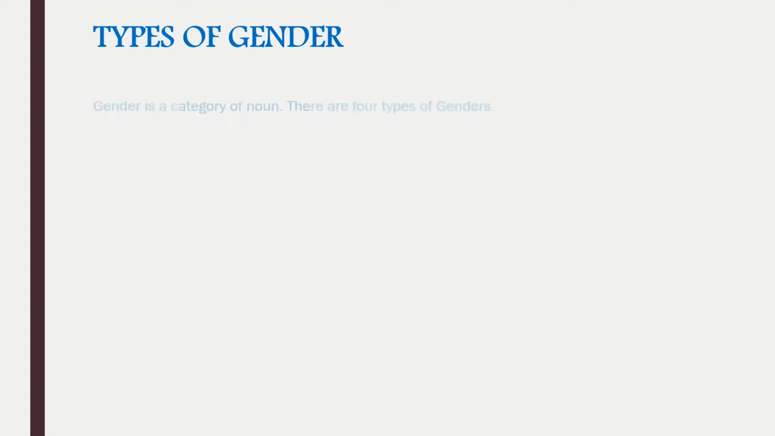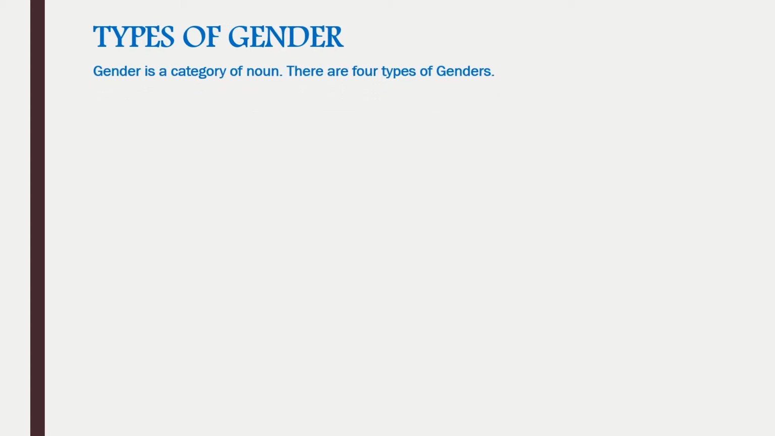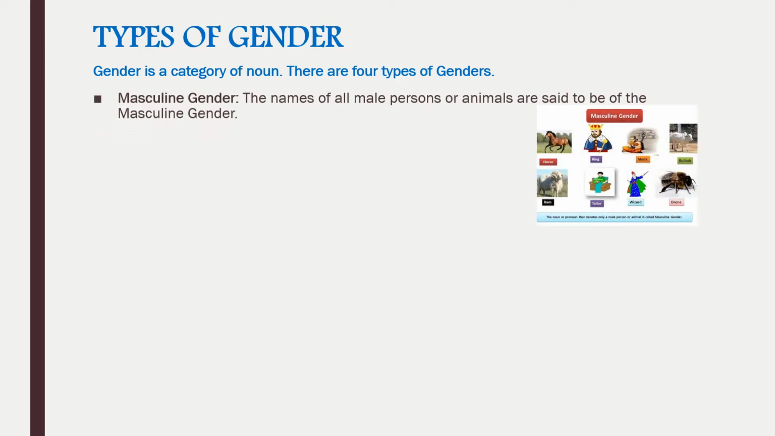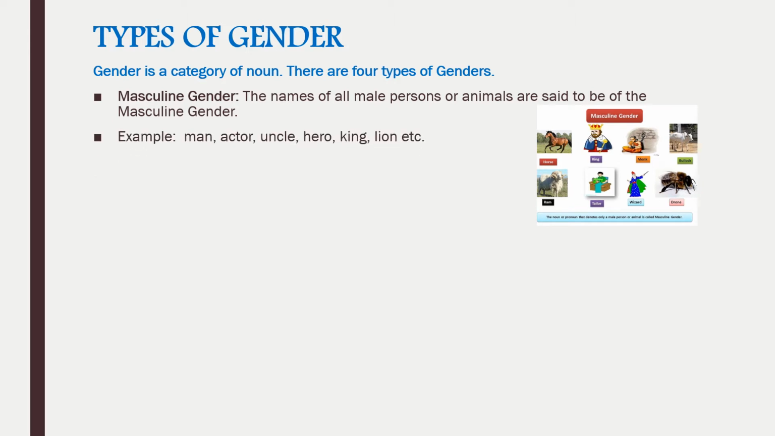So let us learn the types of gender. Gender is a category of noun. There are four types of genders. First is masculine gender. The names of all male persons or animals are said to be of the masculine gender. Example: man, actor, uncle, hero, king, lion, etc.